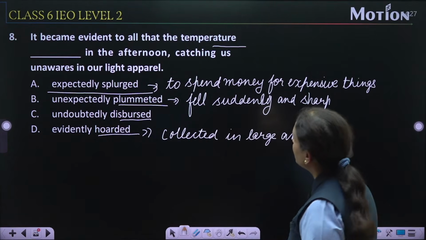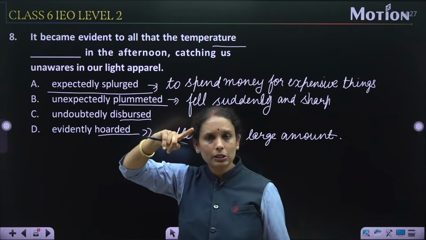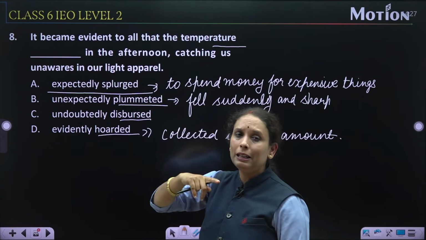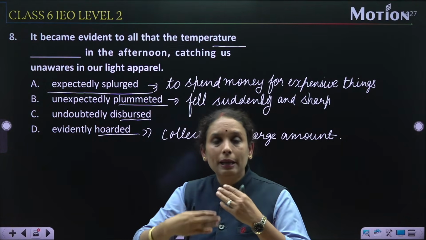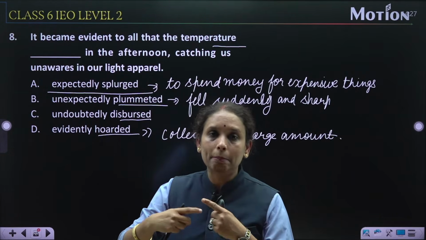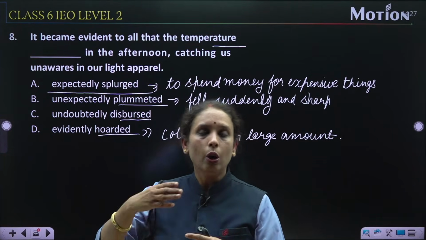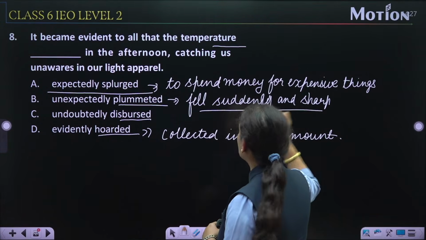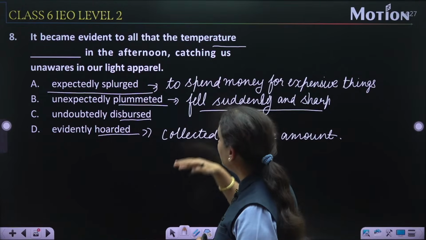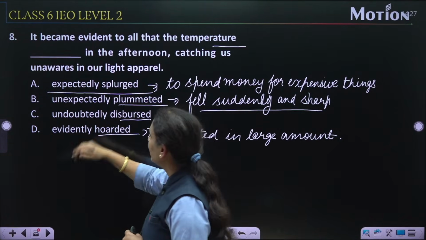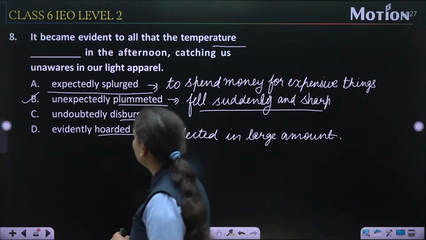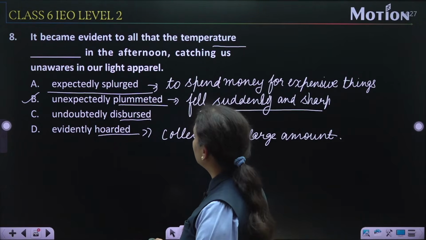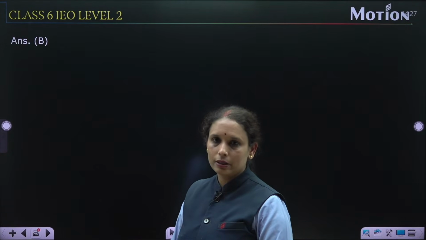It became evident to all that the temperature की बात हो रही है. Again I repeat, it means यहाँ पर टेम्परेचर के फ्लक्चुएशन की बात हो रही है. टेम्परेचर अचानक से fell down और fell high, यहाँ पर बात हो रही है. तो fell suddenly and sharply, अचानक से sharply वो टेम्परेचर नीचे गिर जाता है. तो I think option number B is the correct one. Now let us check it. Yes, option number B is the correct one.